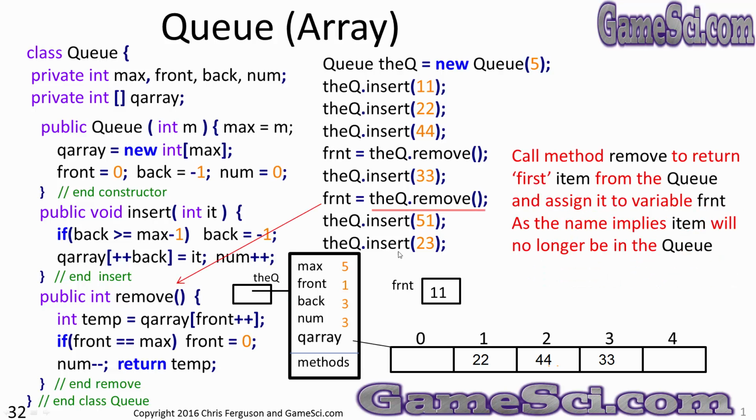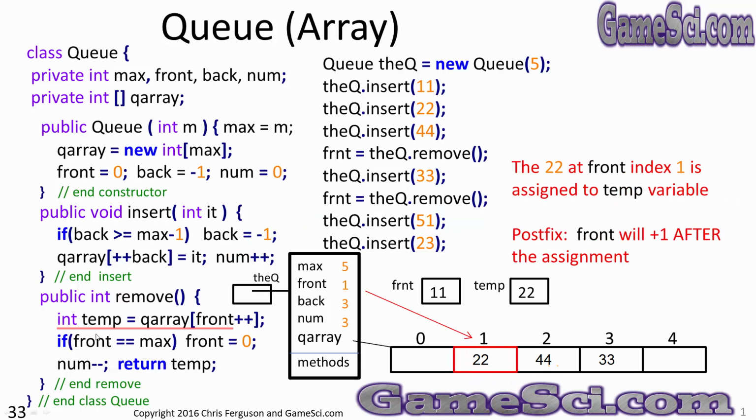Turning to the code that called insert, the next line is a call to remove. Remove the first item from the queue and assign it to the variable frnt. As the name implies, the item coming from the queue will no longer be in the queue. We are removing an item from the queue. So we'll be taking the front of the queue and sending it back to the user and deleting this off the queue. Create our temp variable.